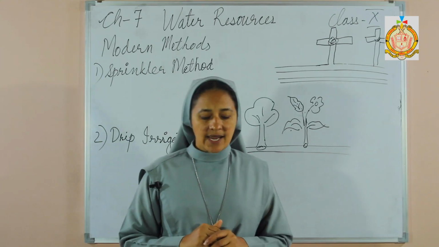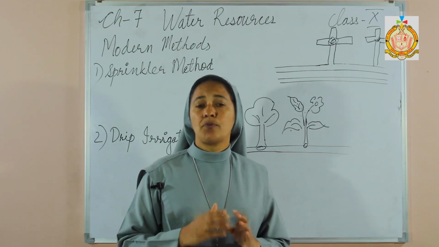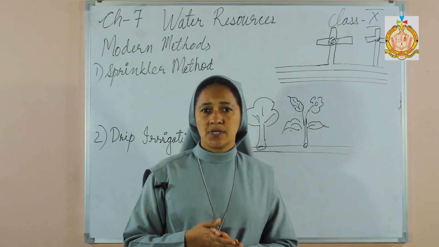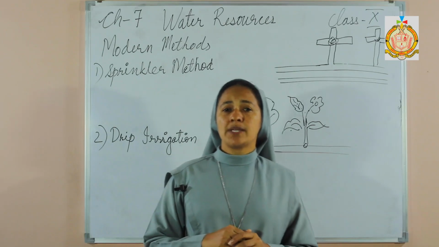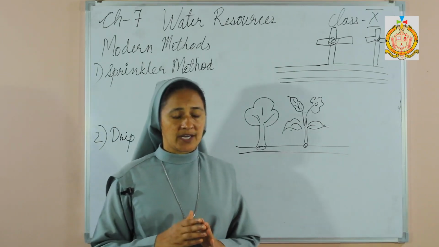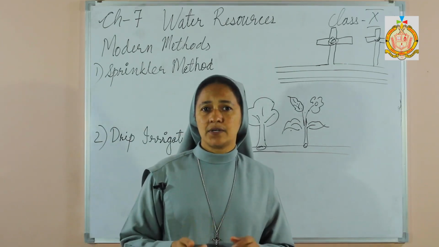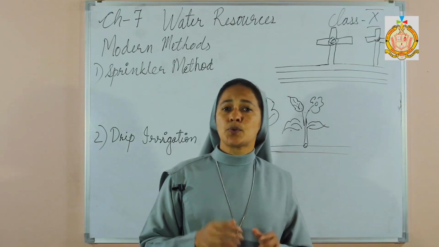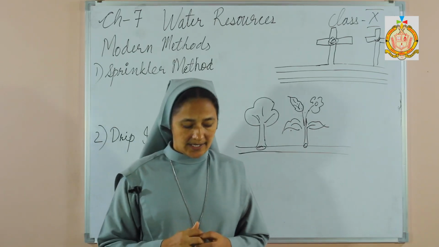Since the water is channelized through the pipes, the flow of the water is also very good. So these are the advantages of the sprinkler method of irrigation. We have almost discussed 4 or 5 points. So please read and understand again.